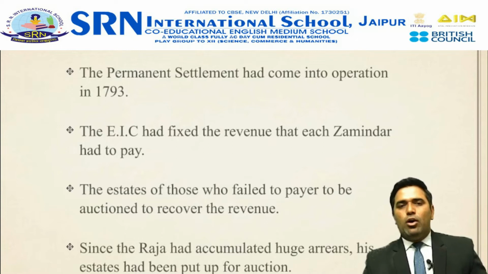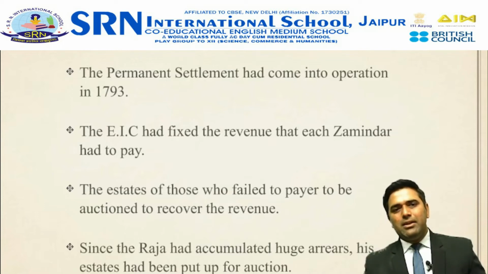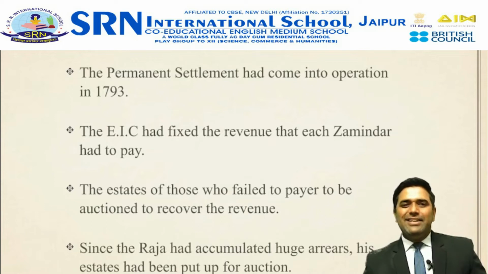According to this system, the Zamindars were given the task to collect the revenue from a fixed number of villages, around 400 or so, and the British East India Company fixed a particular revenue to be collected from the Zamindars. The Zamindars had the power to collect the revenue from the villagers, and the surplus amount was kept by the Zamindars themselves. The Zamindars, in local words, were termed Raja.